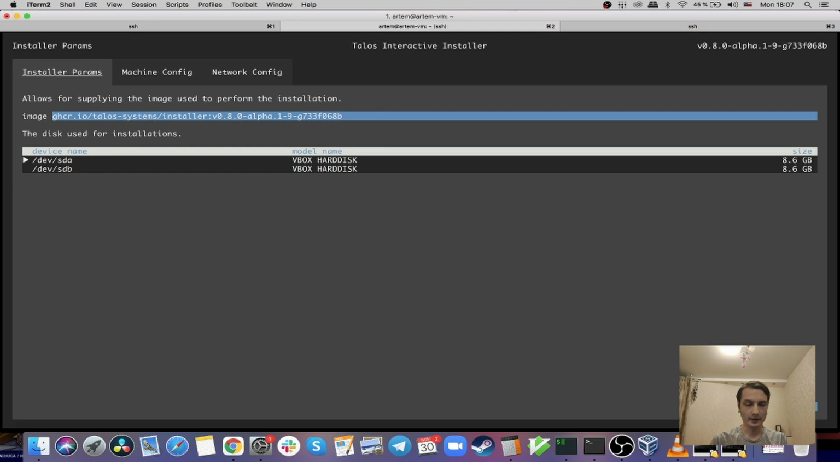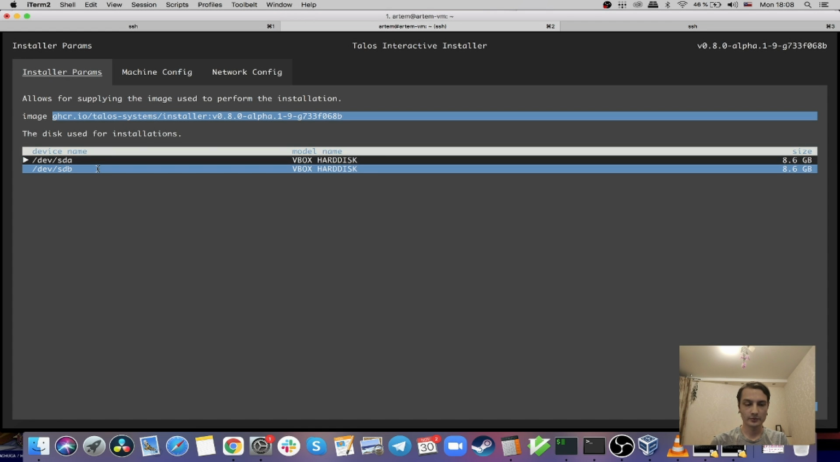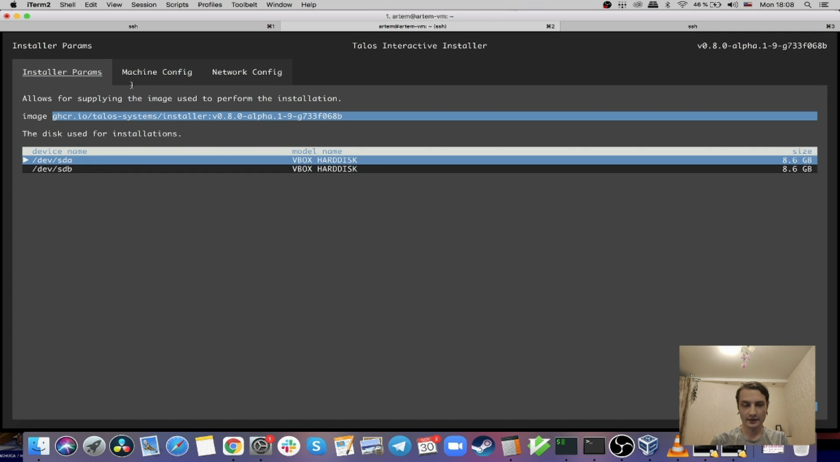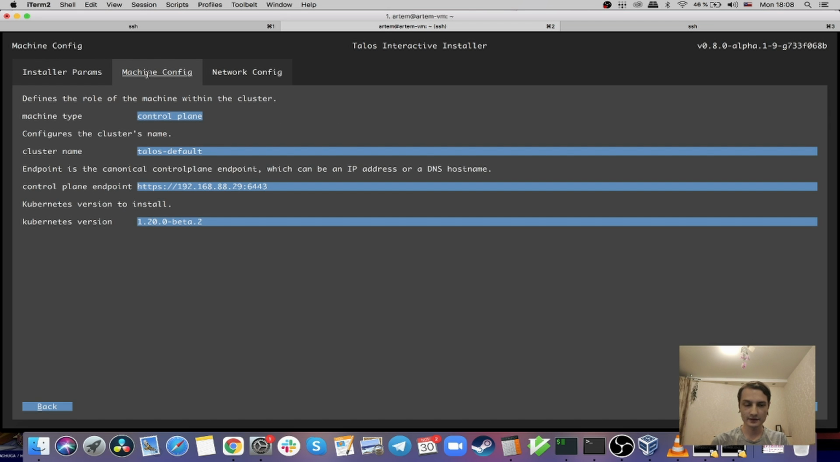And here we go. This is the installer itself. You can see that it provides you a way to change the image name. It also can help you to pick the right disk for installation. So this is the second machine that has 2 disks, and I can actually switch between them. And here is the next tab. Here we have machine type. So that's the first node.